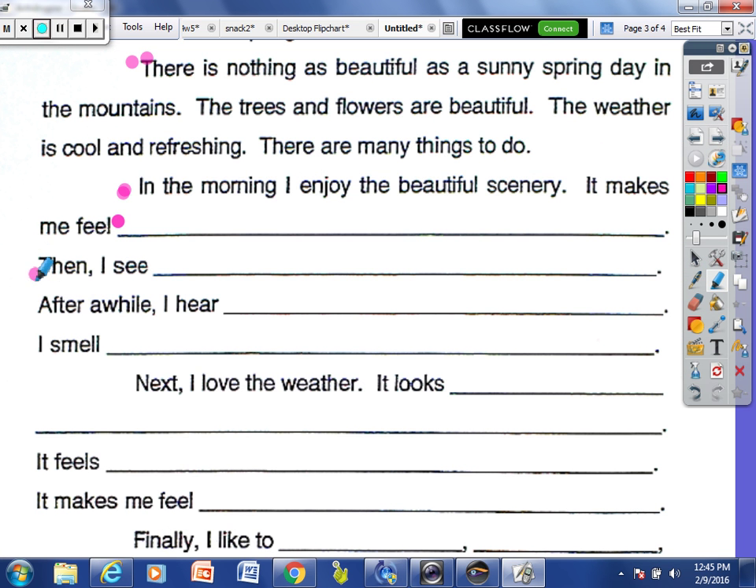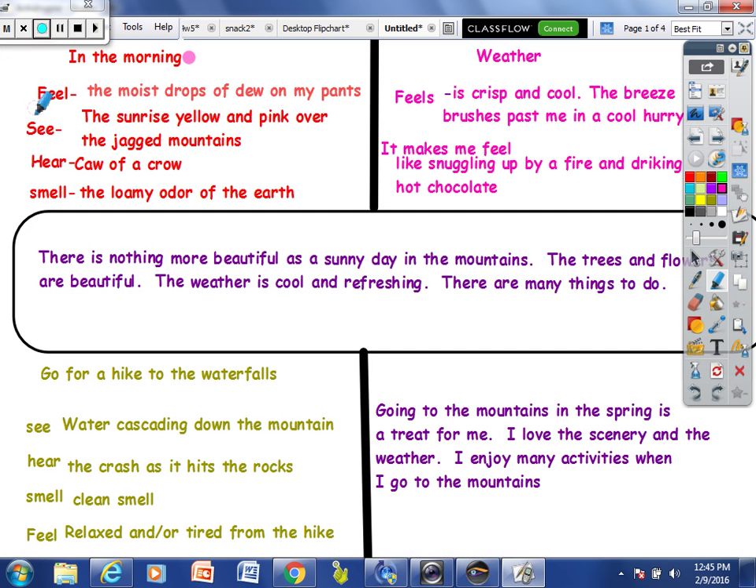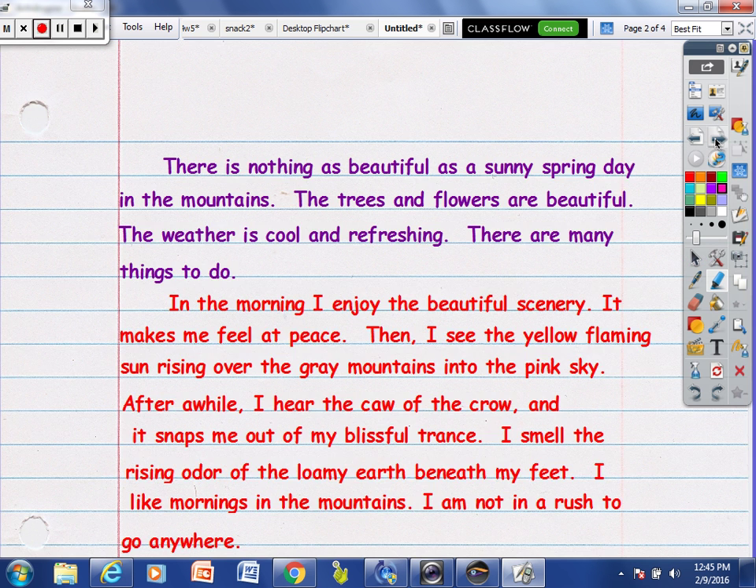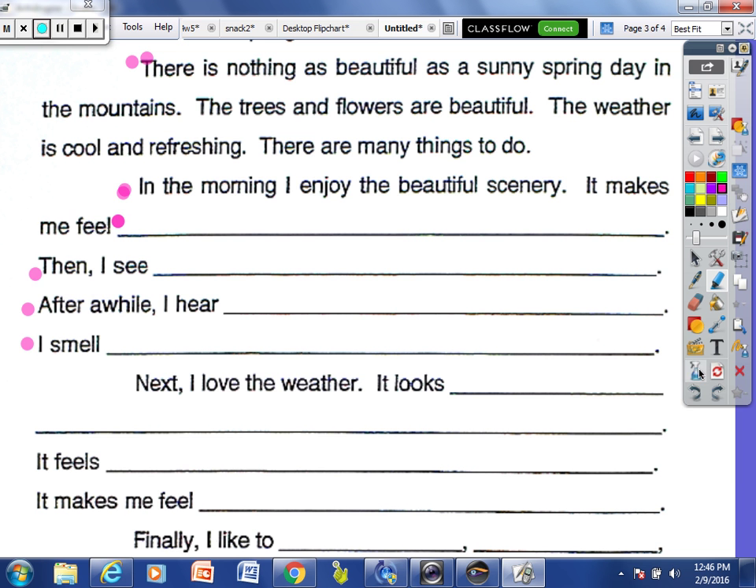Then I see blank. You're going to talk about what you see on this beautiful morning. And then after a while, I hear blank. You write down what you hear on this beautiful morning. And then I smell blank. You talk about what you smell on this beautiful morning. And we put these were some of our ideas about seeing, feeling, hearing, and smelling. So we're going to take these ideas, which are not complete sentences, and we're going to turn them into complete sentences. And we're using our template to help us.